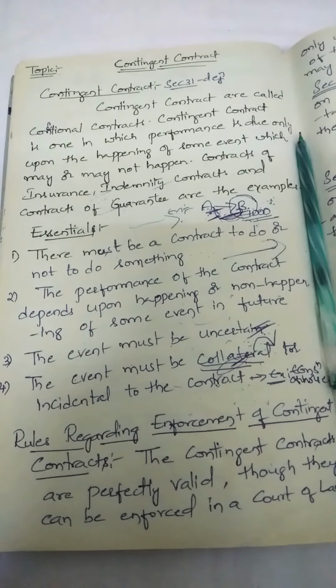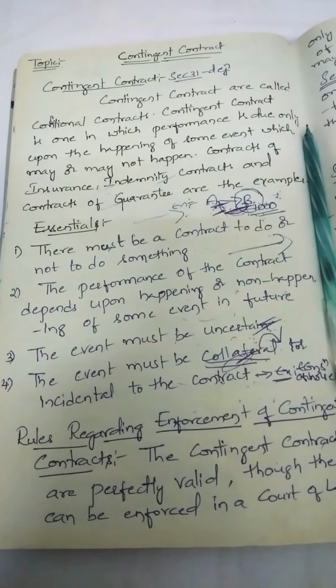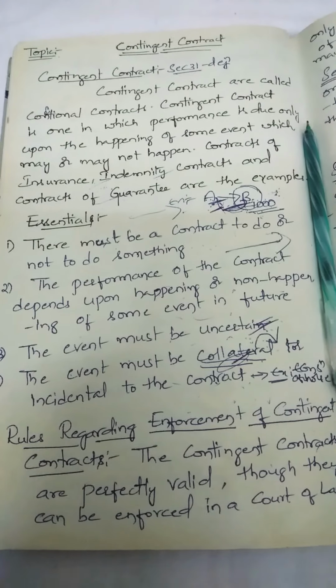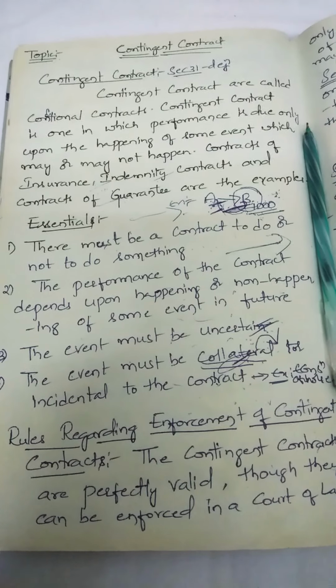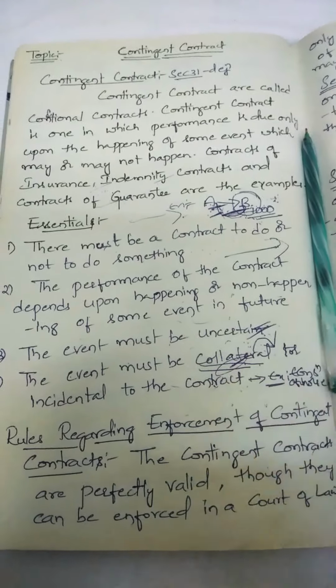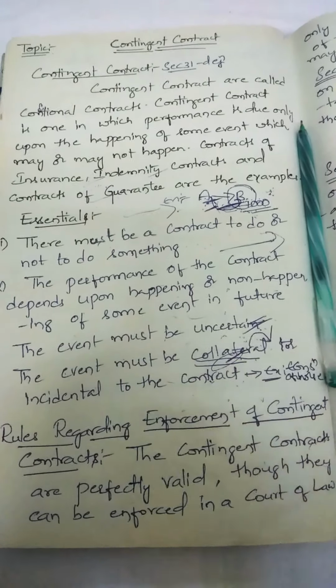So today we are going to see another topic under the Indian Contract Act 1872. Today's topic is contingent contract. Basically, what is a contingent contract? Before going through the rules and essentials of the contingent contract, we will go through the introduction first.